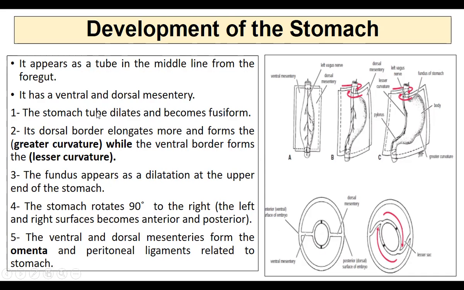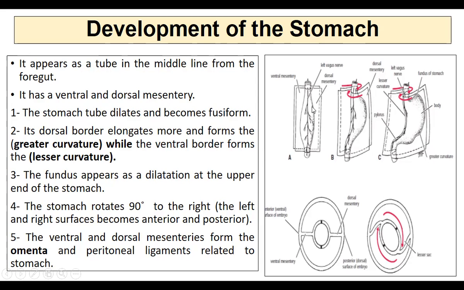So the stomach tube dilates and becomes fusiform. Now slowly it starts differentiating itself from the other parts of the GIT, as it starts dilating. If you can see here in the different stages, it is dilating much more and becomes fusiform. The dorsal border elongates more and forms the greater curvature, while the ventral border forms the lesser curvature. If you see the ventral border, it grows a little, and so it is called the lesser curvature.